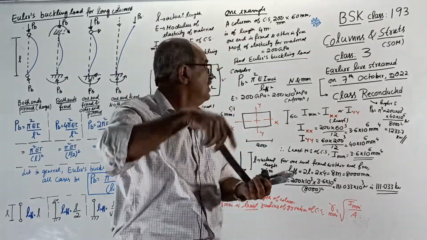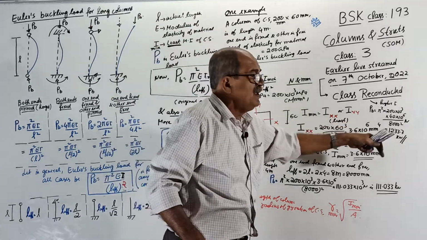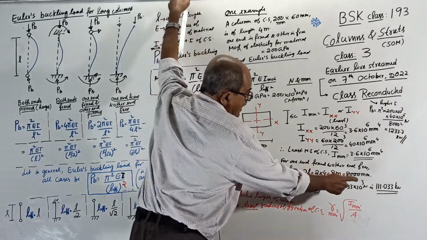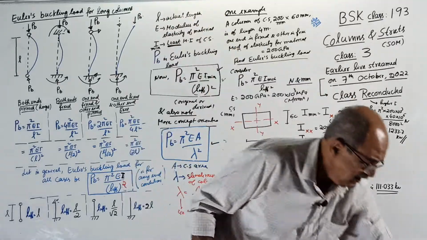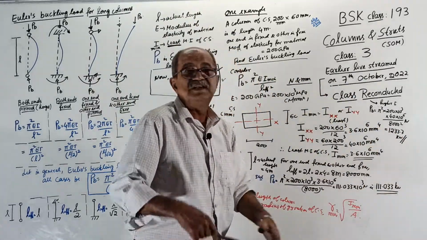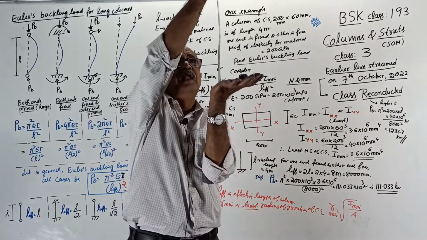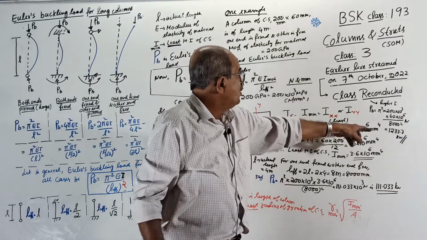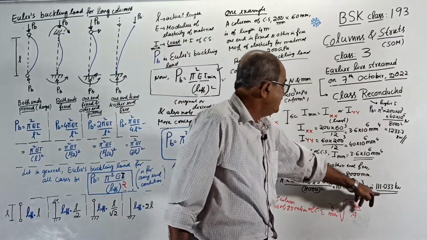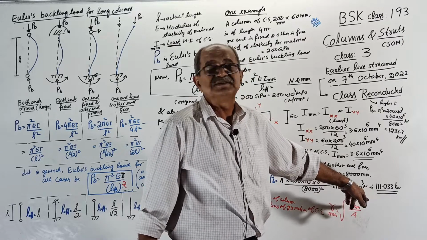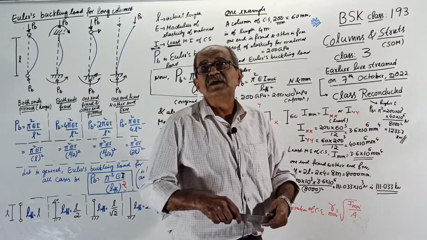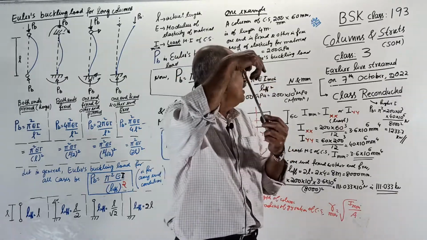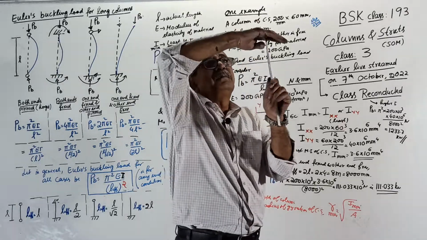See, this way. So if I use that formula, then you can tell when the load reaches 111.033 kilonewton, that is a little more than 10 tons, the column will buckle this way. Then, when the load becomes around 1233.7 kilonewton, that is around 123.3 tons, column will buckle this way.